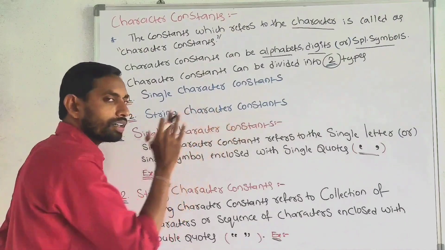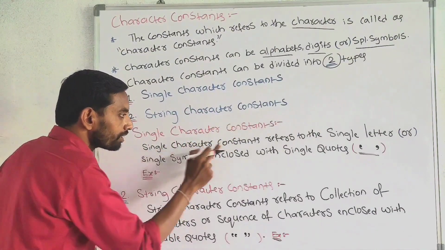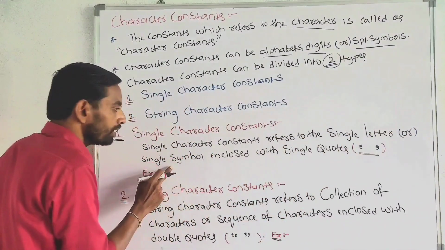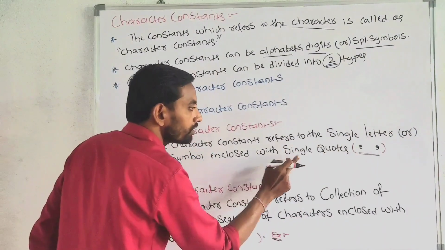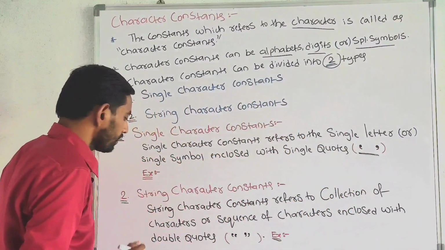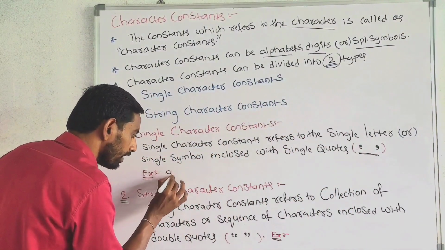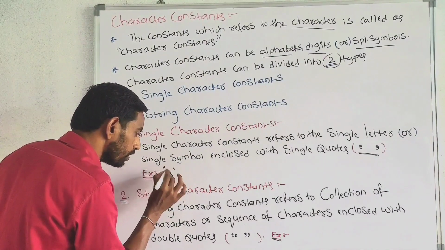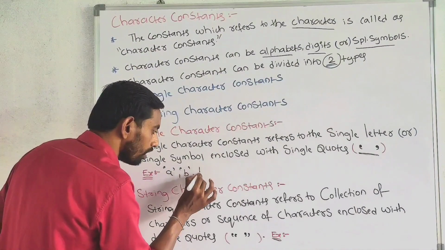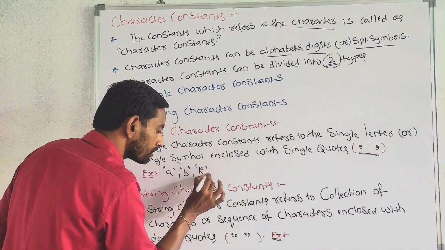Single character constants refers to the single letter or single symbol enclosed with single quotes. For example, A enclosed with single quotes, B enclosed with single quotes, R enclosed with single quotes.